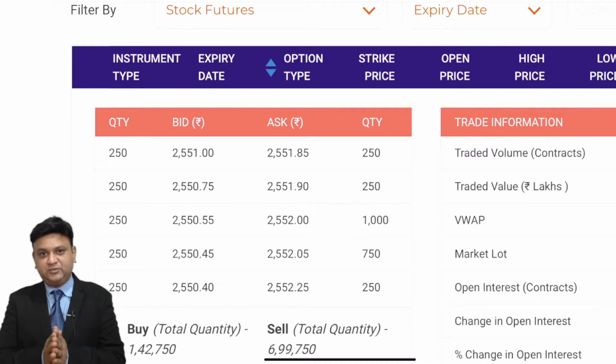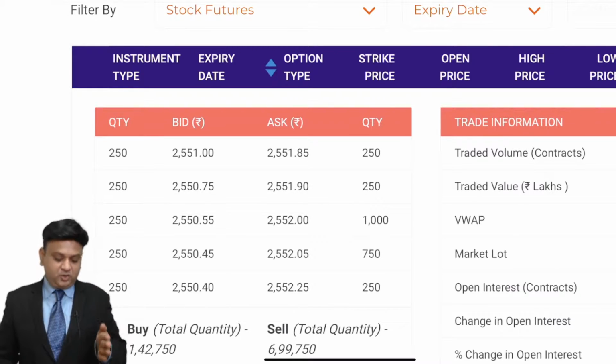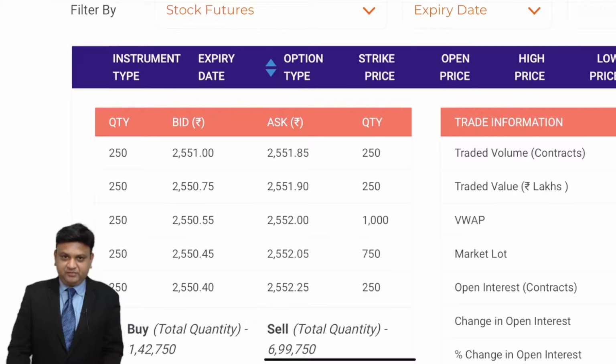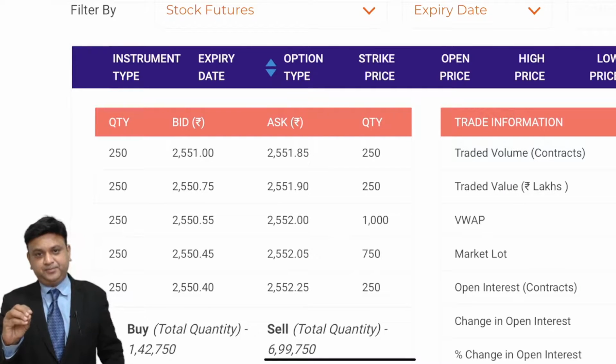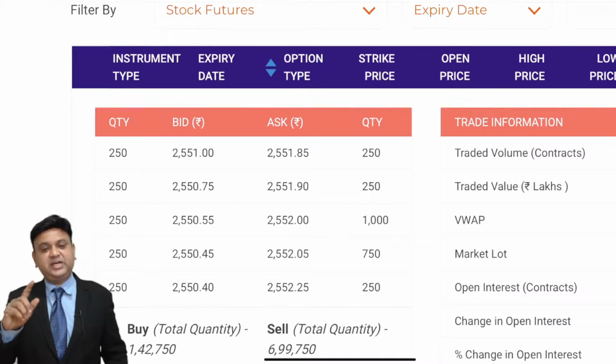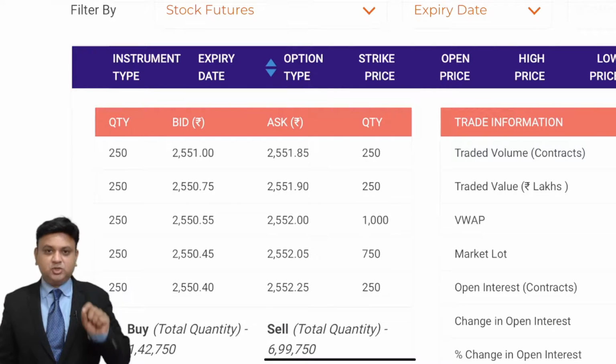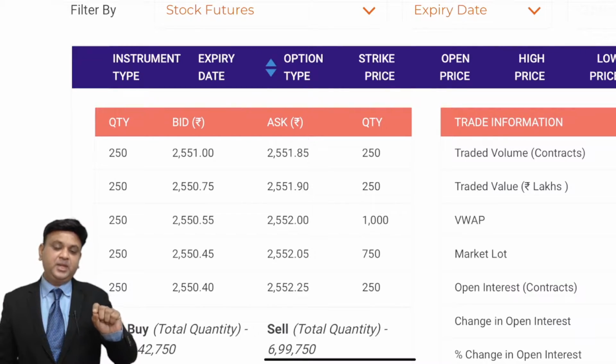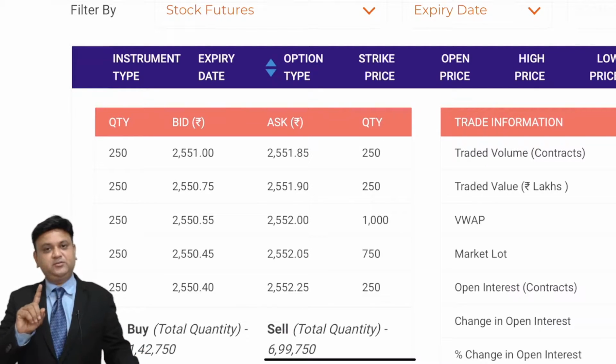Understand now carefully that on 2nd of November, I am entering into the transaction for 25th of November to buy the security. Then what is the price at which I can buy? It is 2,551.85. For how many shares can I do it? I can do the transaction for 250 shares. Can I do the transaction for 150 shares?